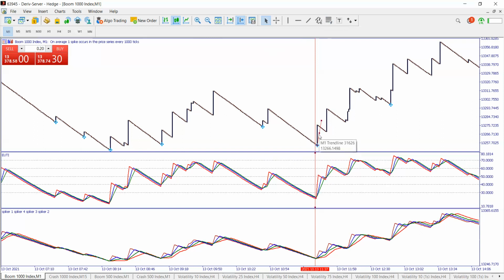And you know what? This spike is worth $2 on smallest lot size. And if you're using a lot size of 50, this spike can be worth around $8 to $10. So if you just catch 10 spikes, already you have $80 to $100. Are we together, guys? Are you still here? Yes, yeah, we are with you.